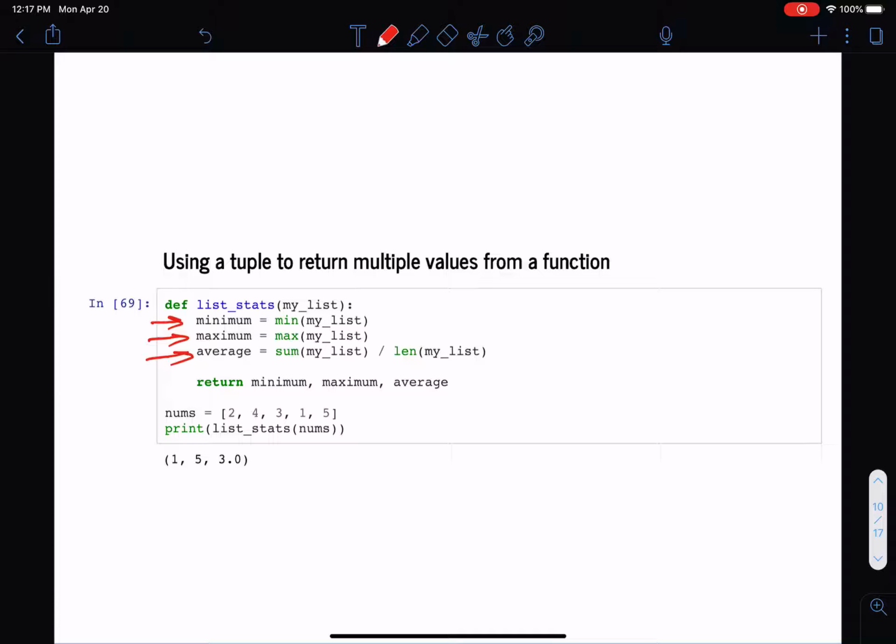So first, let's just look briefly at how I would compute those. There are built-in functions in Python, min and max, that give me the minimum and the maximum value in a list.